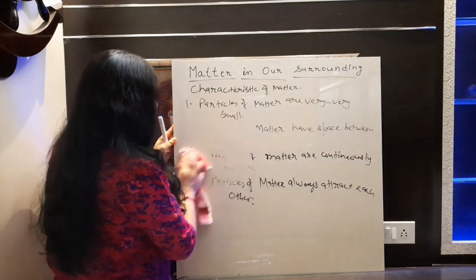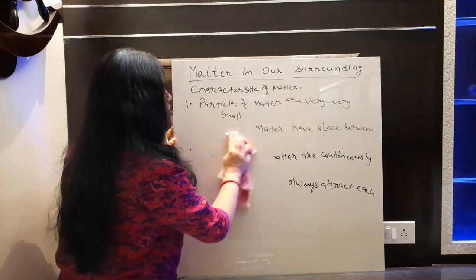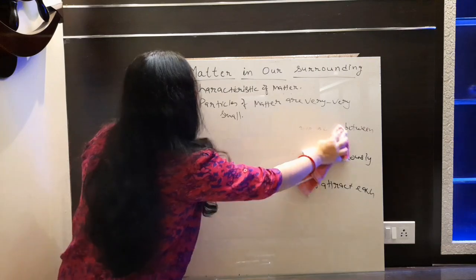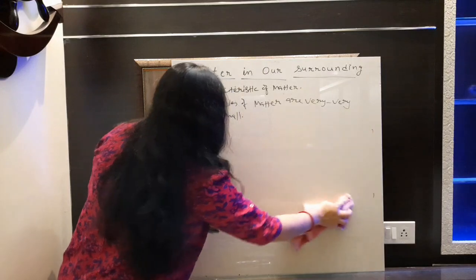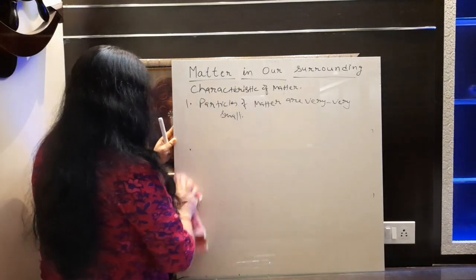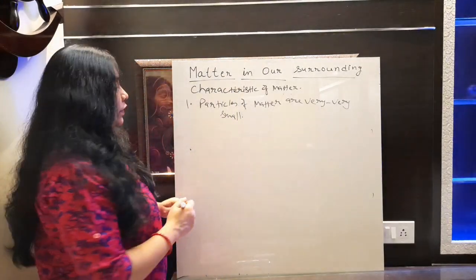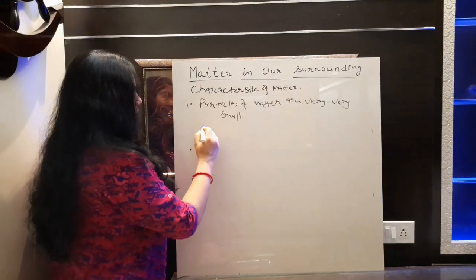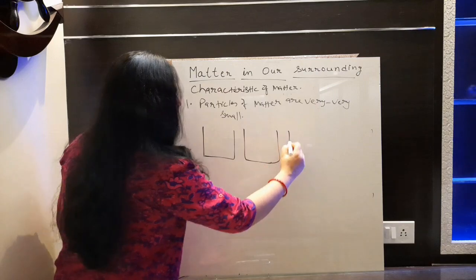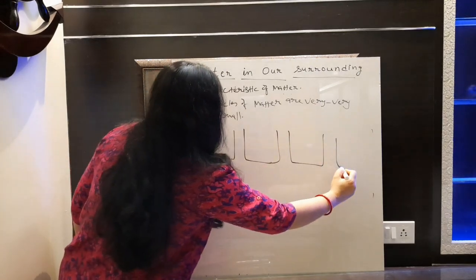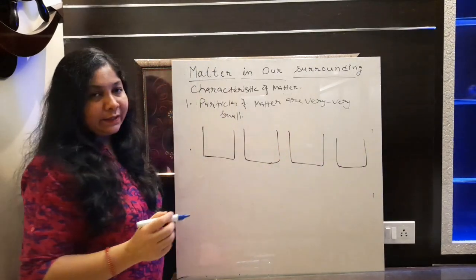Particles of matter are very small means we want to define here that the size of the particles is very small. How can we explain that? For that we will do one activity. Let's suppose I am taking a container, not one container, I am taking 4 containers here.